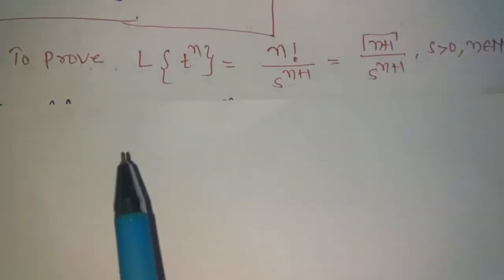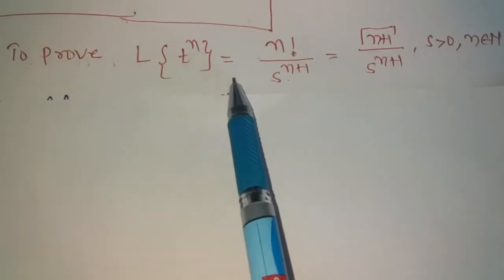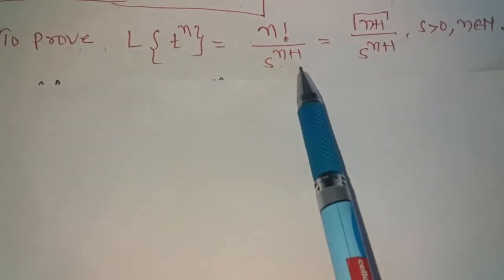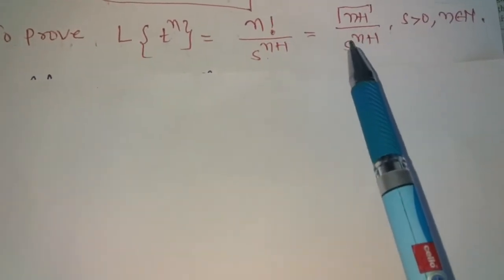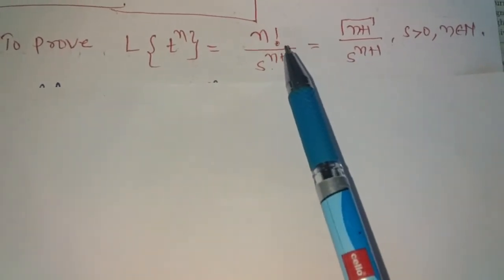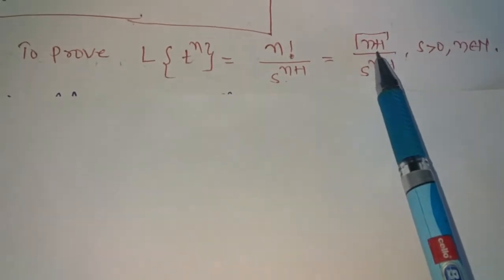Next we prove that the Laplace transform of t power n is n factorial upon s power n plus 1, which is equal to gamma n plus 1 upon s power n plus 1, because as we know factorial n is equal to gamma n plus 1.